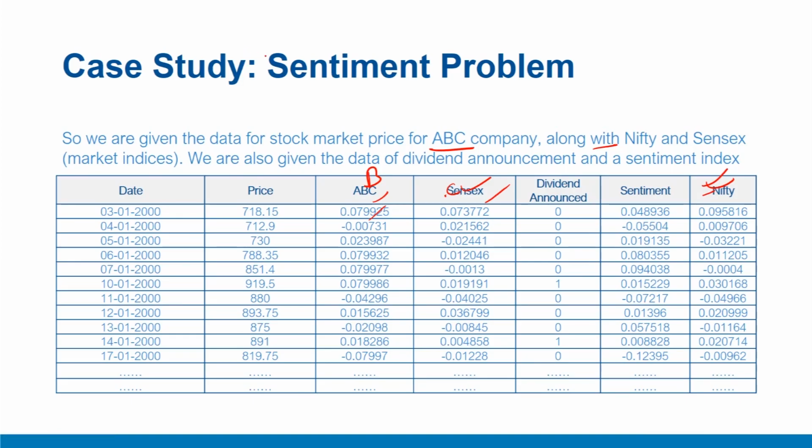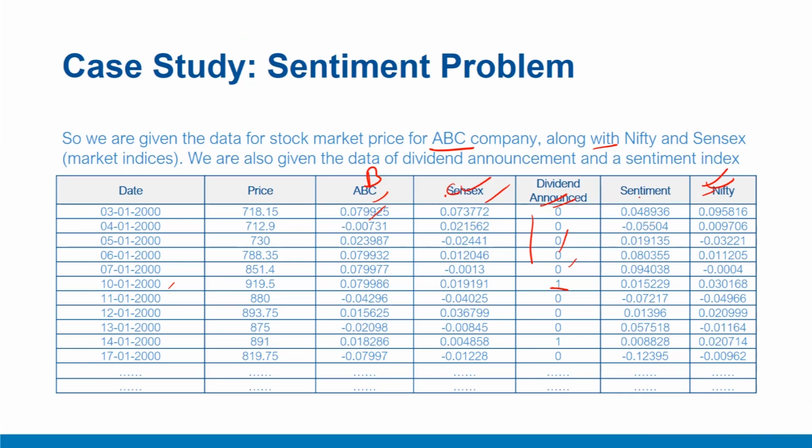Another variable here is dividend announcement, which is provided here in this column. This variable attains a value of 1 if the company has announced a dividend on a particular date and 0 otherwise. So for example, if the value is 1 on this given date of 10 January 2000 because the company ABC announced a dividend on this date, and it is 0 for other days as we can see when the company did not announce any dividend. Please remember, this is a dummy variable.